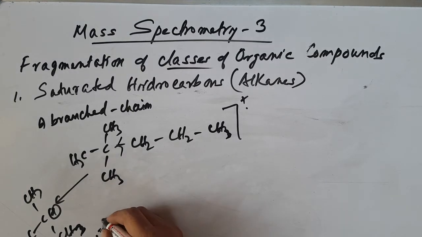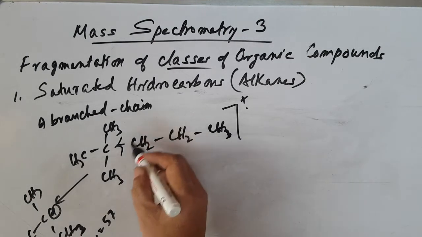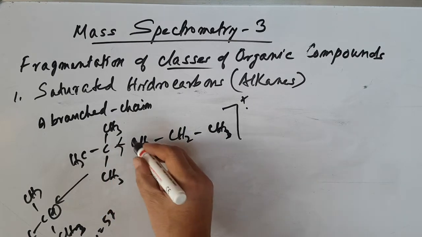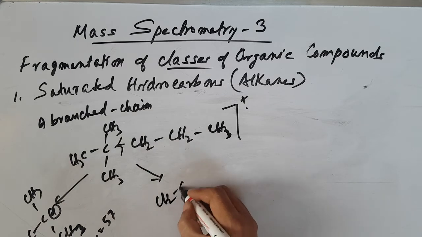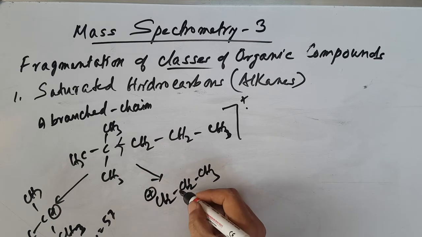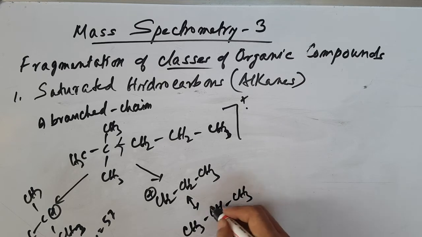This can be lost as a positive charge CH2, CH2, CH3, and the positive charge can be delocalized, so you can have this stabilized as a secondary carbocation. So you can get m/z 43.